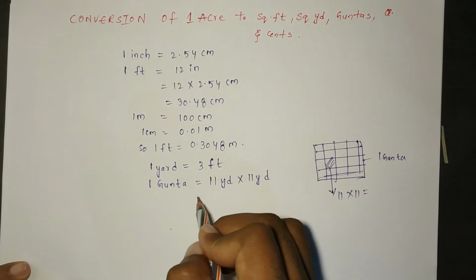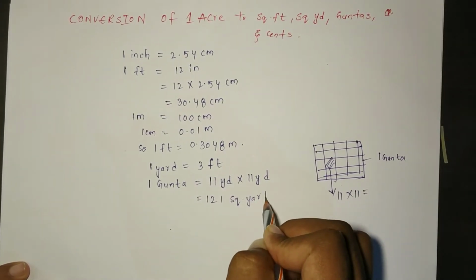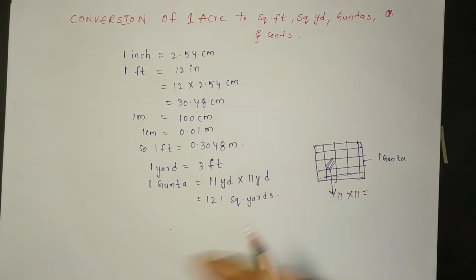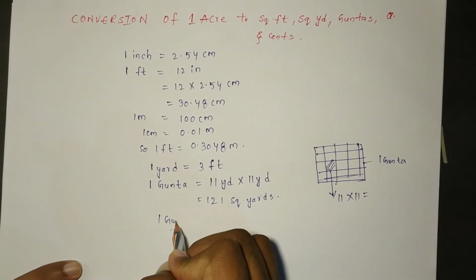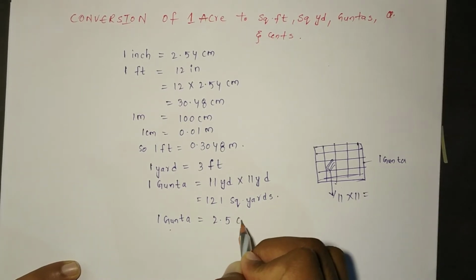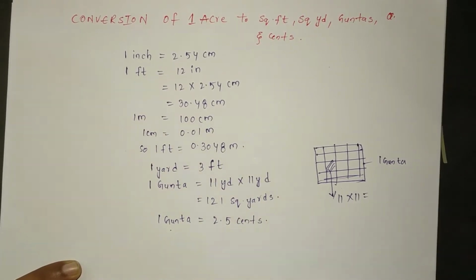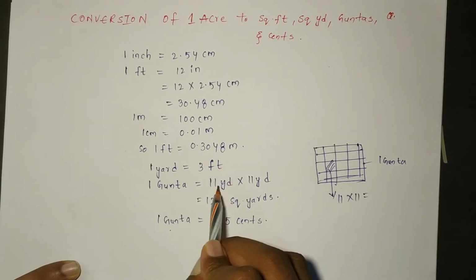So we will get 121 square yards, and this 1 gunta is also equal to 2.5 cents.